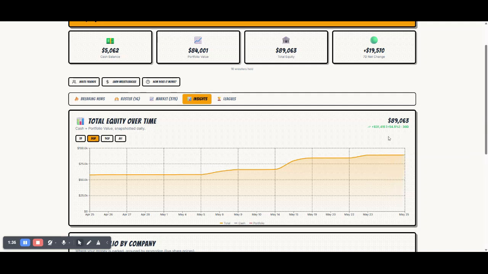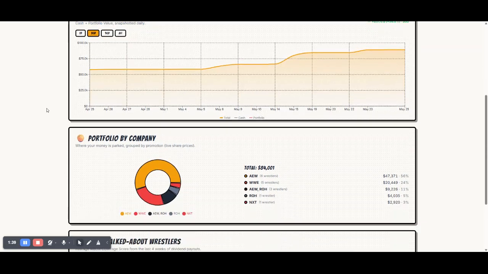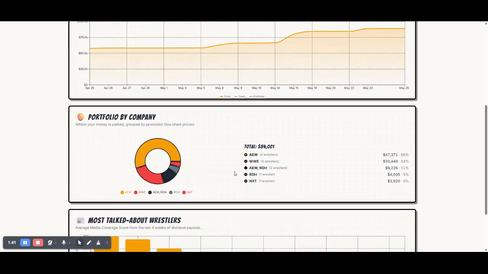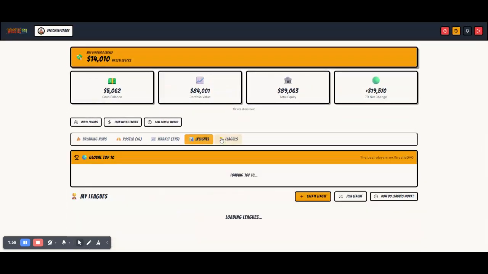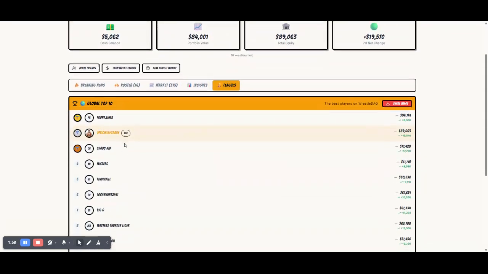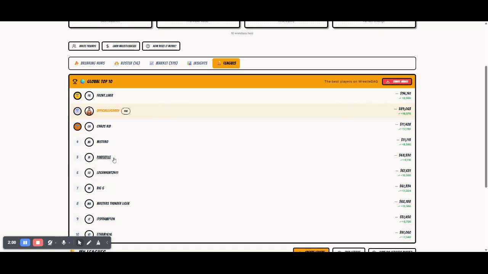There's also a page here that gives them some details and stats on how their current buys are performing and trading, what their portfolio is like, and how well it's doing based on the companies they've bought into. It also shows how many points and dividends each wrestler has earned over the past 4 weeks of payouts.